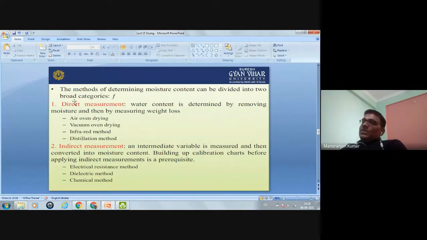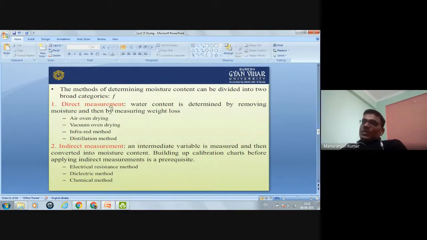Under the direct measurement, the water content is determined by removing the moisture due to some heat, or some vacuum, or some infrared, or some distillation method. We remove the moisture, and after that we measure how much weight loss is there. So this is the method of direct measurements.